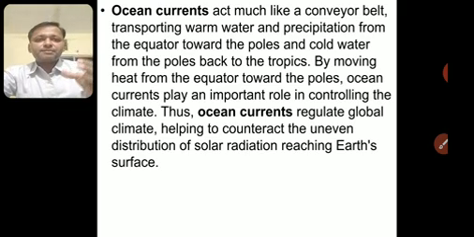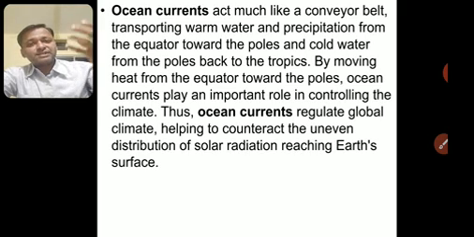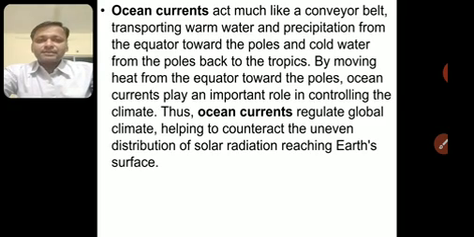By moving heat from the equator towards the poles, the ocean plays an important role in controlling the climate, because if this hot water goes to a colder climate, it will reduce the coldness of that place, or if cold water comes from the poles towards a hot place, the temperature will reduce. Thus ocean currents regulate global climate.